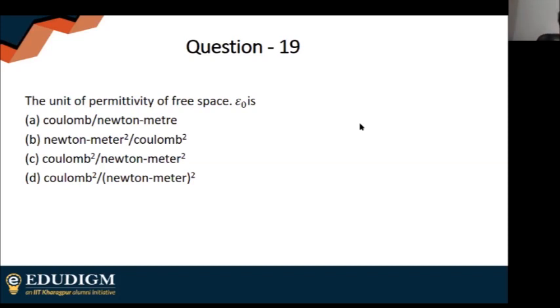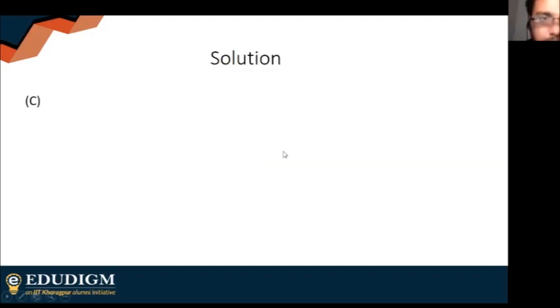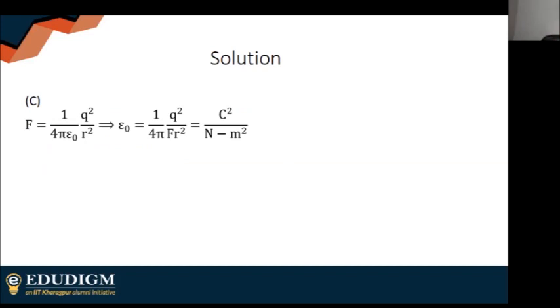Someone is saying C. Yes, the answer is indeed C. F is equal to 1 by 4 pi epsilon naught Q1 Q2 by R square, or D square, whatever you want to use. Option is indeed C. Coulomb square by Newton meter square.